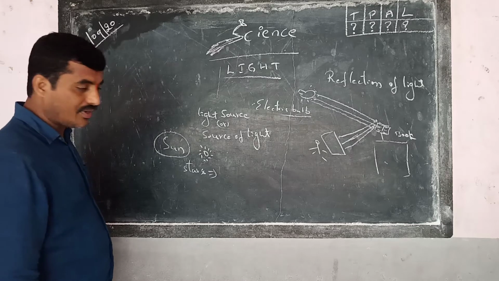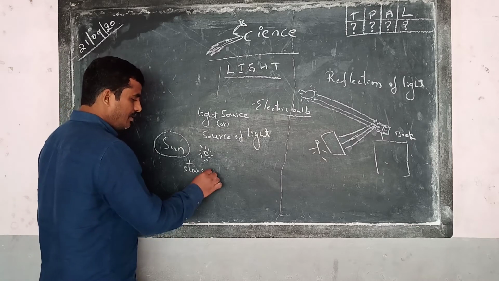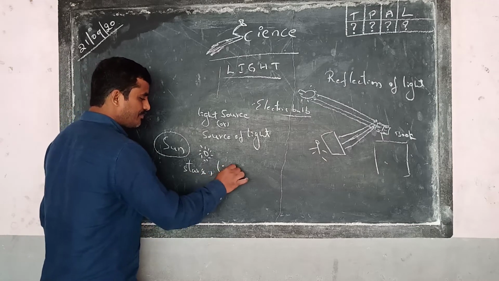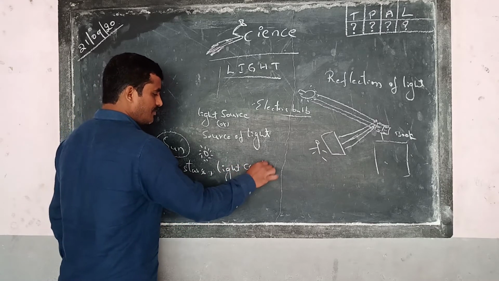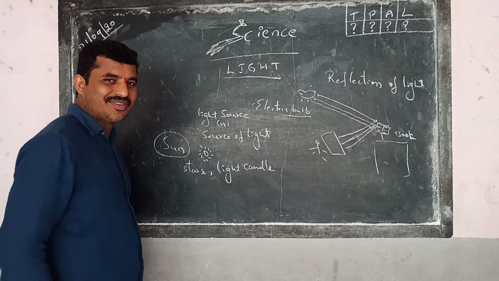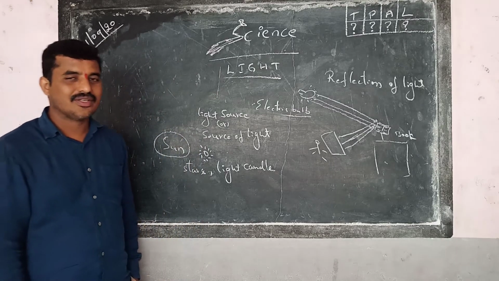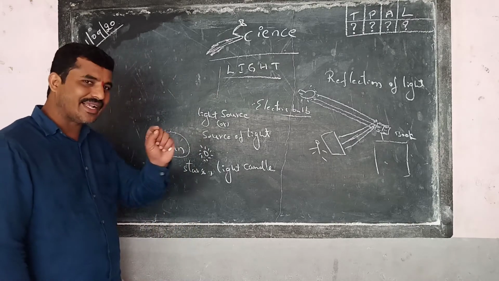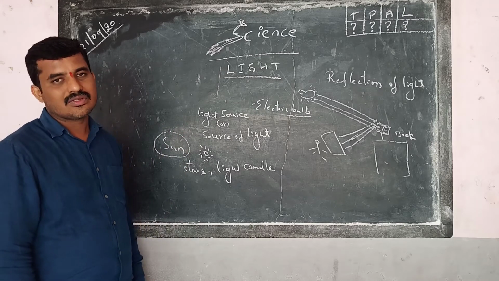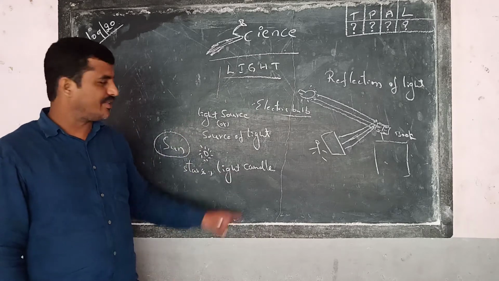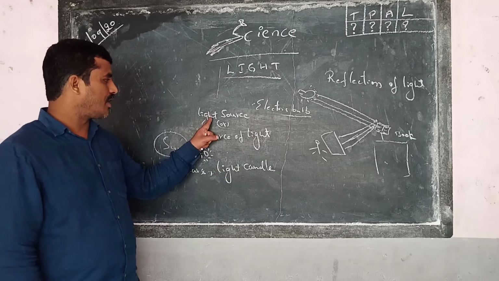Stars are the source of light. Lighted candle. Not all candles. If the candle is not lighted, how will it give light to us? No. A lighted candle gives us the light. It is a source of light or light source.